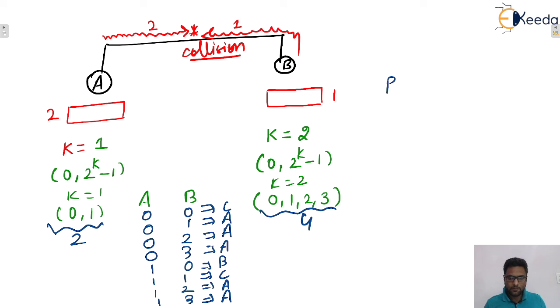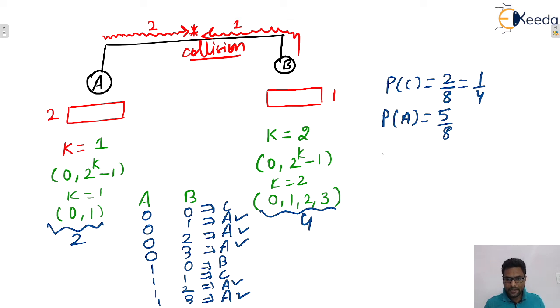Now you only tell me the probability of collisions. There are two possibilities, 2 by 8, so we can say that 1 by 4. What is the probability of A's winning? A's winning, we can say 1 2 3 4 5, that is 5 by 8. And again the probability of B's winning will be what? Only one case is there, favorable case is 1, total cases are 8, so 1 by 8, isn't it? So that will be the probability.